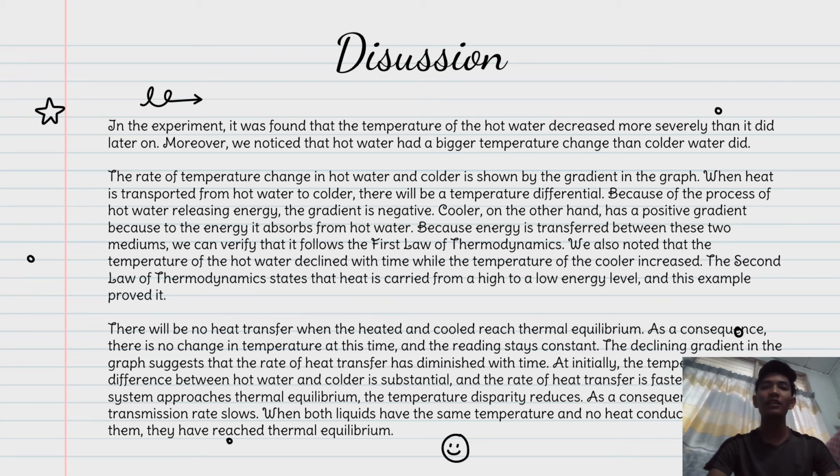The declining gradient in the graph suggests that the rate of heat transfer has diminished with time. Initially, the temperature difference between hot water and cooler is substantial and the rate of heat transfer is faster. So the system approached thermal equilibrium. The temperature disparity reduced as a consequence. The transmission rate slows when both liquids have the same temperature and no heat conductor for them. They have reached thermal equilibrium. That's all for me. Thank you.